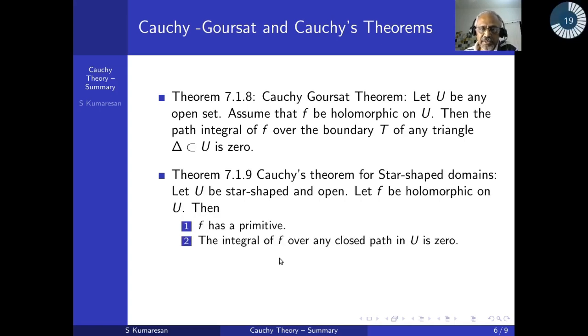So once it has a primitive, now go back to the fundamental theorem of path integrals. It says the integral of such a function over any closed path in U must be 0 because it has a primitive. We follow that?